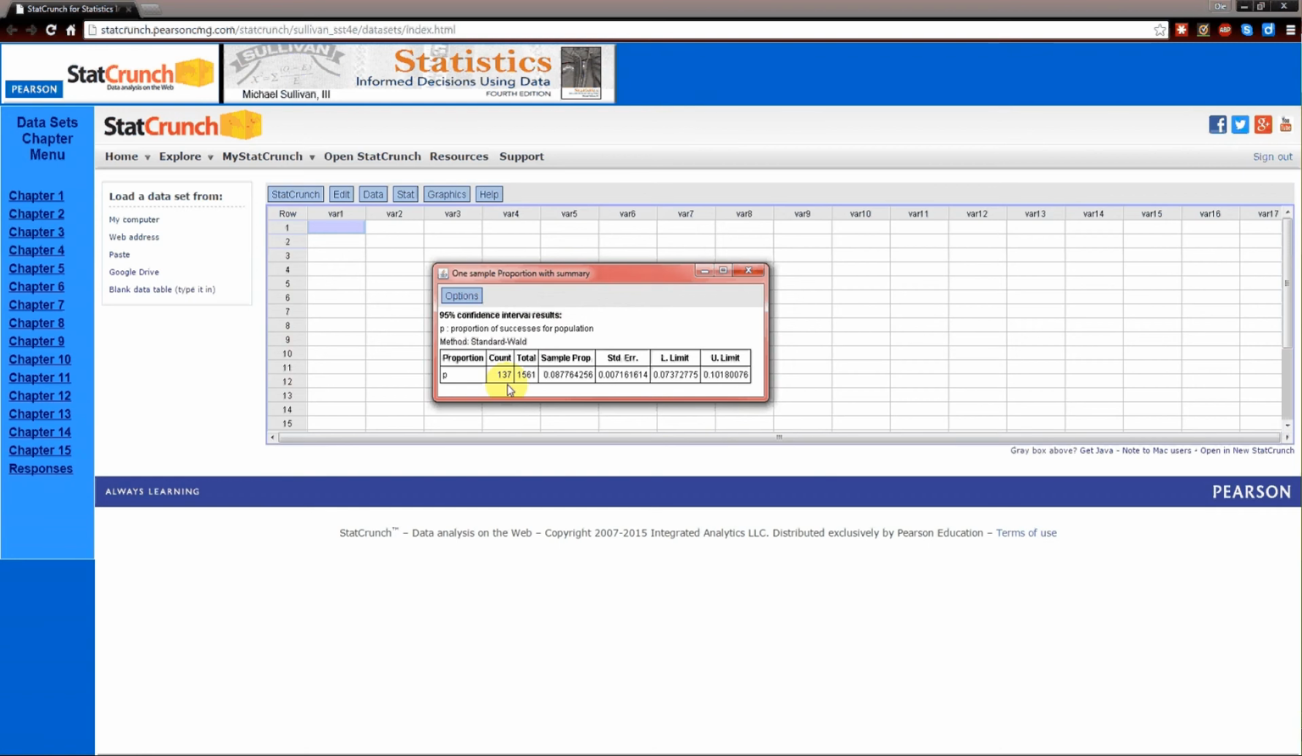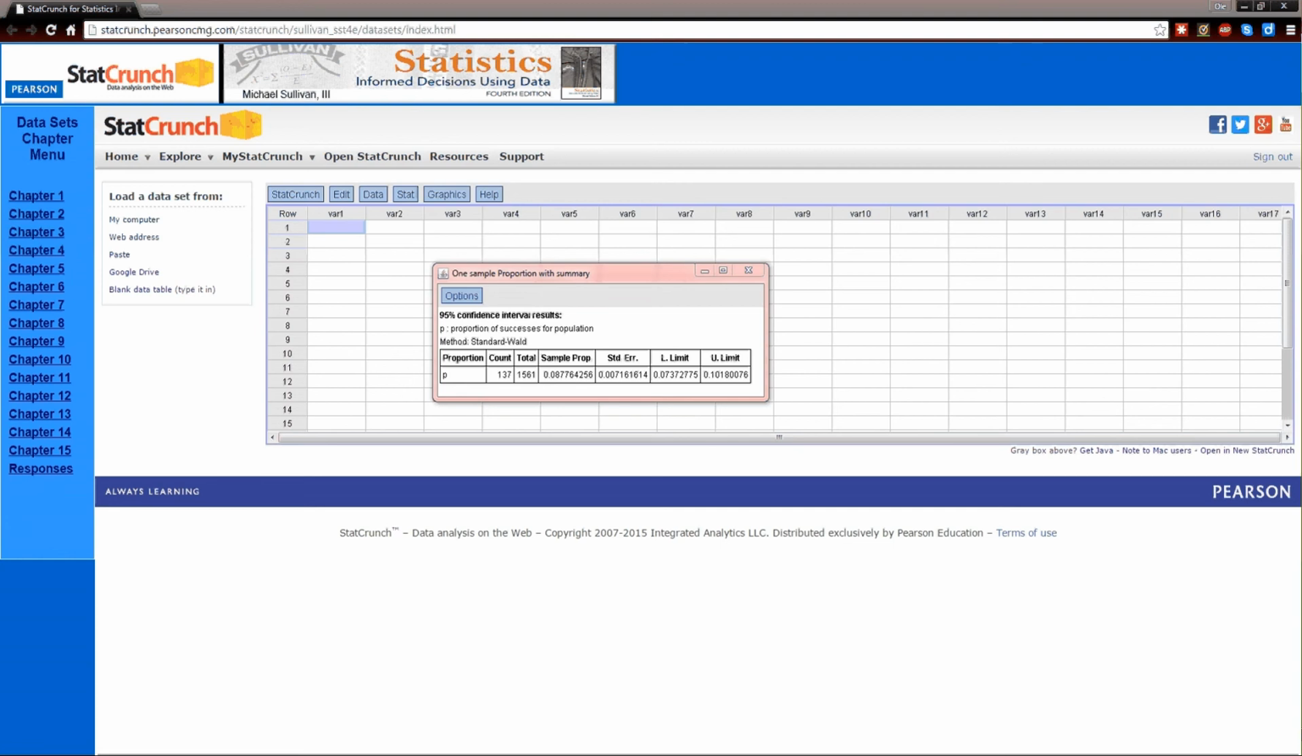The count, which is the total number of speeders. The total, which is the total number of cars. The sample proportion. The standard error. And here's the lower confidence limit and the upper confidence limit. Now notice that the sample proportion is the same, but the limits are different in StatCrunch than they were in the example, simply because in the example I used 1.96 as my z multiplier. Here they used a much more precise figure for that.